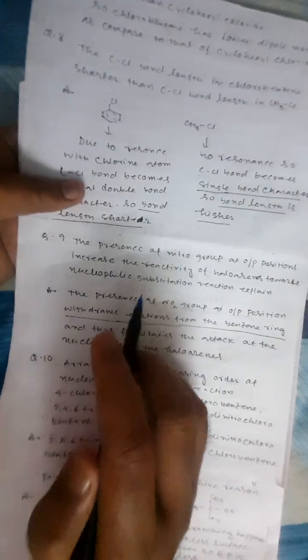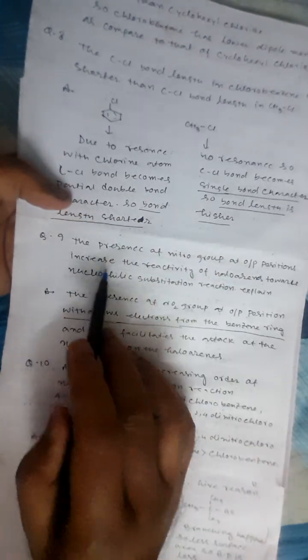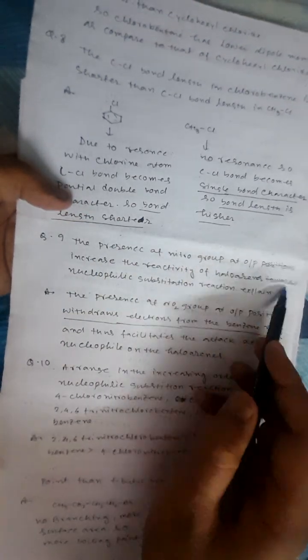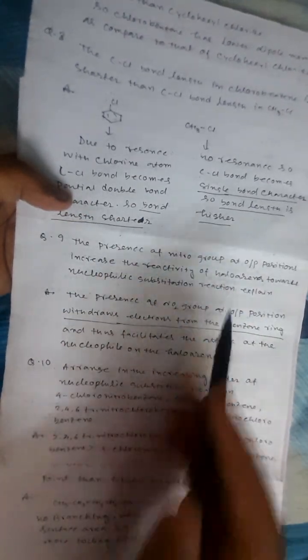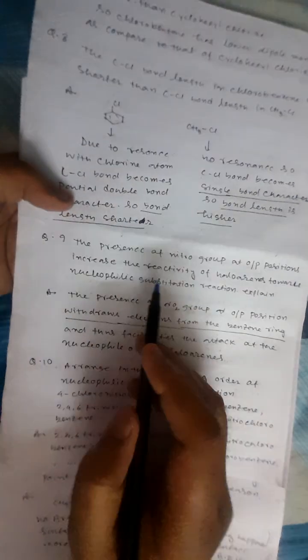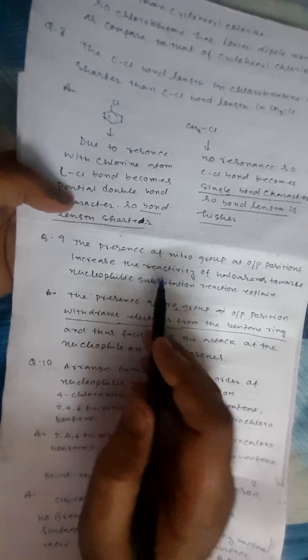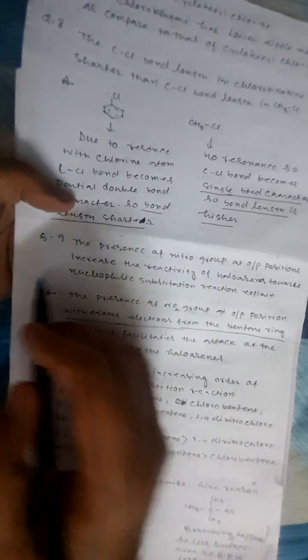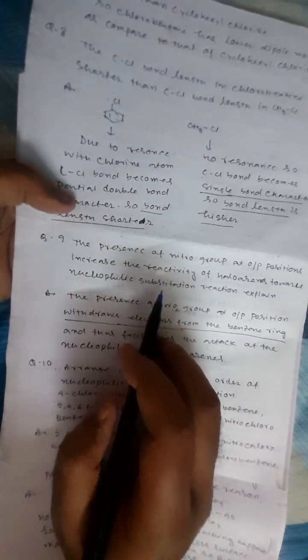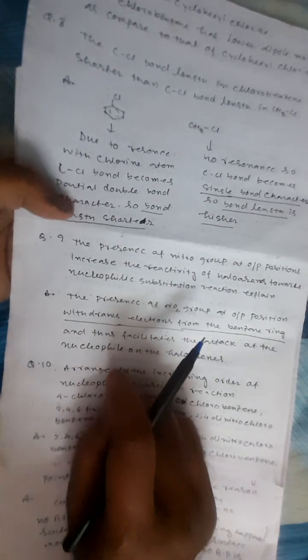Next is: the presence of a nitro group at ortho and para positions increases the reactivity of the haloarene towards nucleophilic substitution reaction. Actually, any withdrawing group, NO2 withdraws electrons. Benzene itself is an electron rich compound, but if it has an NO2 group, then NO2 will withdraw electrons. So the electron density will get less, and the nucleophile can easily attack.